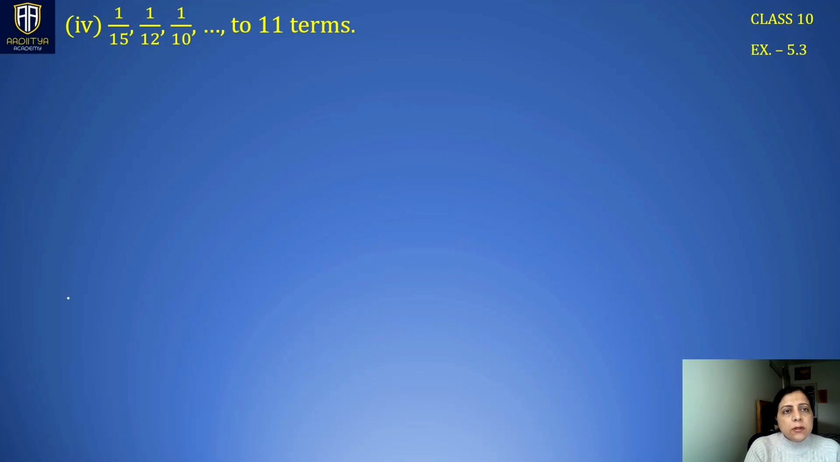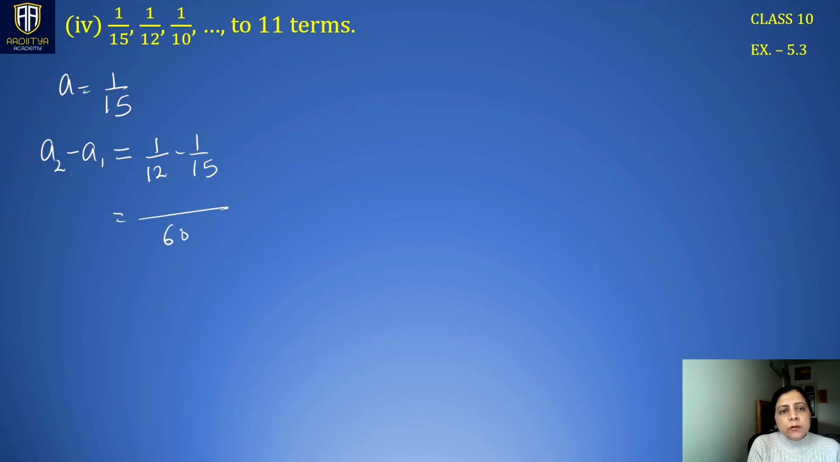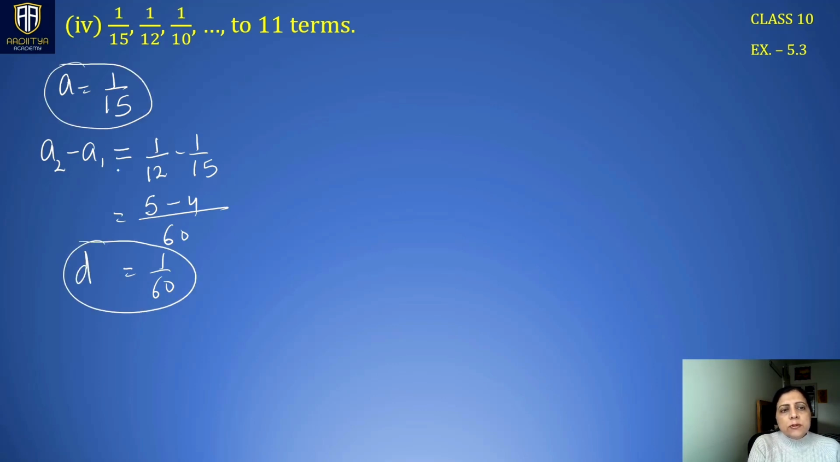Next question is, here your A1 is 1 over 15. First term is 1 by 15, and for the common difference, we have to take the difference between A2 and A1. So it is A2 minus A1, which is 1 by 12 minus 1 by 15. So 12 5s are 60, 15 4s are 60. So we have 1 by 60 as the common difference. Common difference is 1 over 60 and first term is 1 by 15. N here is 11. You have to find the sum of first 11 terms.